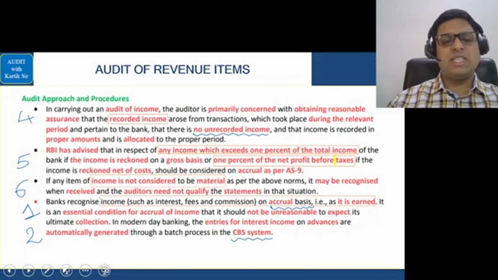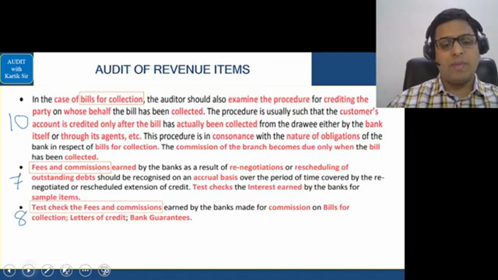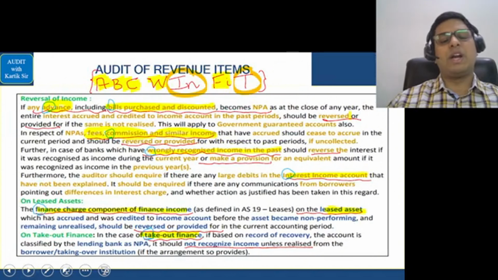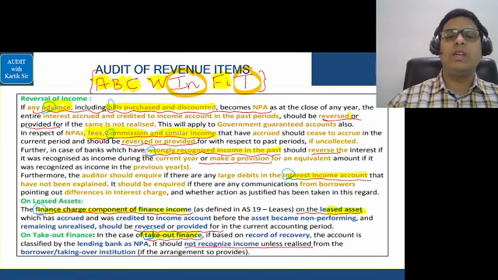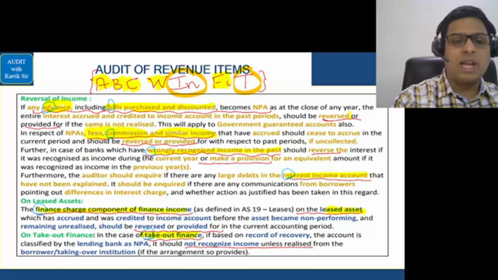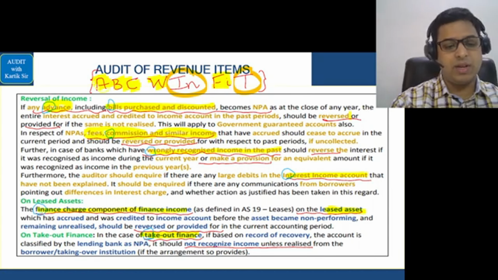Then we'll go to the other areas. These are the small areas which are covered, and we'll do it one by one. And please come to this part. Here we did something called audit of revenue items. Very, very important. In this, we saw a code called ABC WinFit. If you remember, A is advances. Just a second, please.